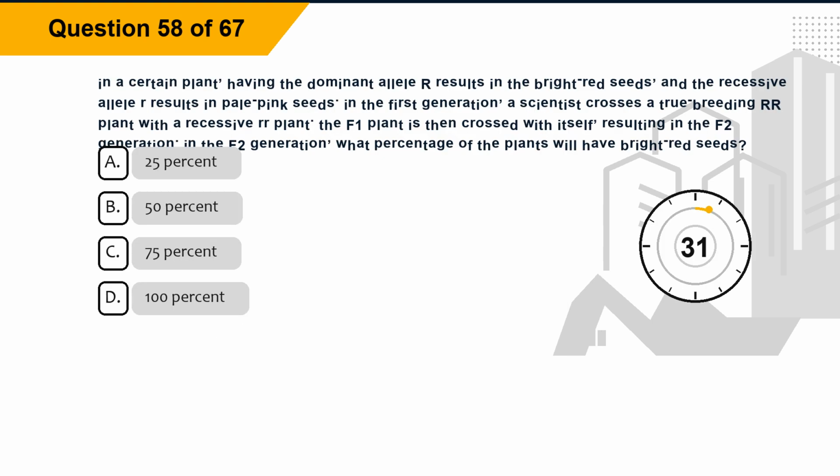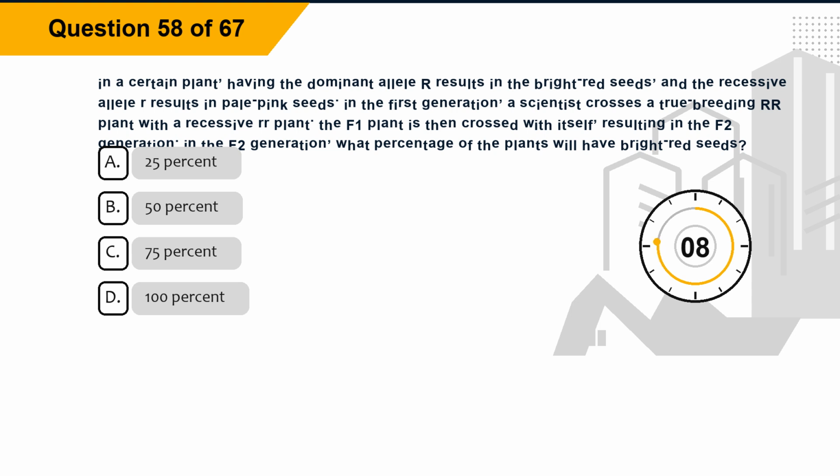In a certain plant, having the dominant allele results in bright red seeds, and the recessive allele results in pale pink seeds. In the first generation, a scientist crosses a true-breeding dominant plant with a recessive plant. The F1 plant is then crossed with itself, resulting in the F2 generation. In the F2 generation, what percentage of the plants will have bright red seeds?